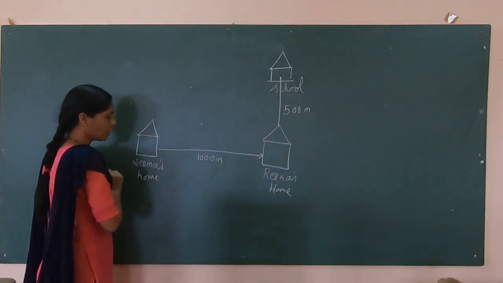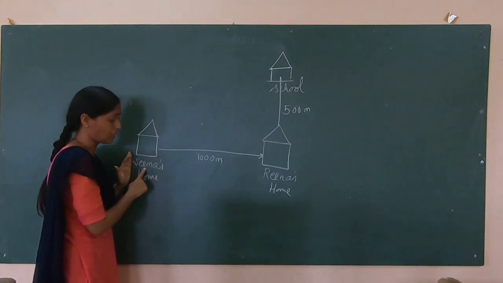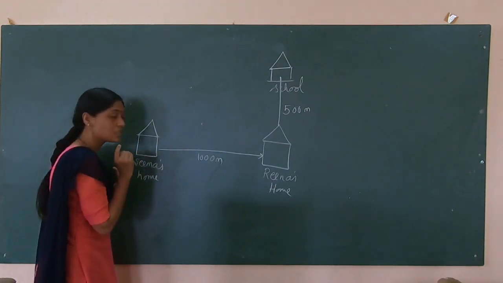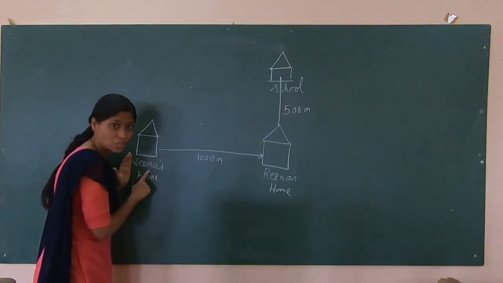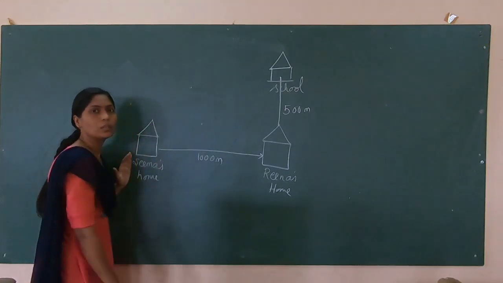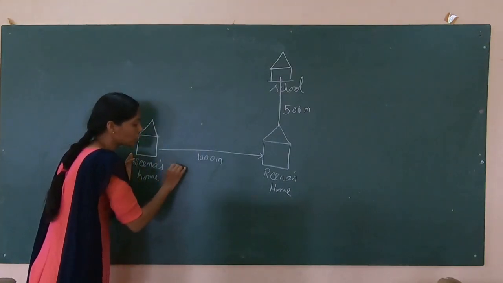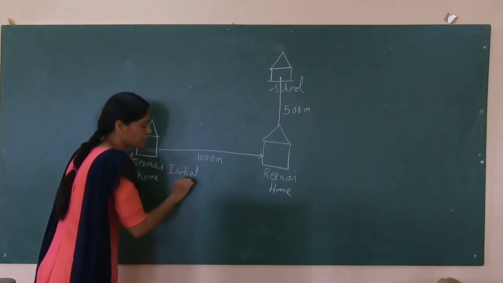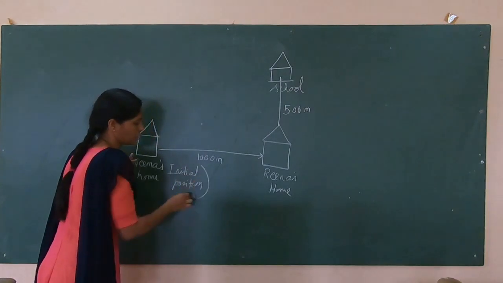So how is Seema traveling, let us see. She starts from her home, that means this is her position, and this position will be called the initial position, or we can call it the starting position.